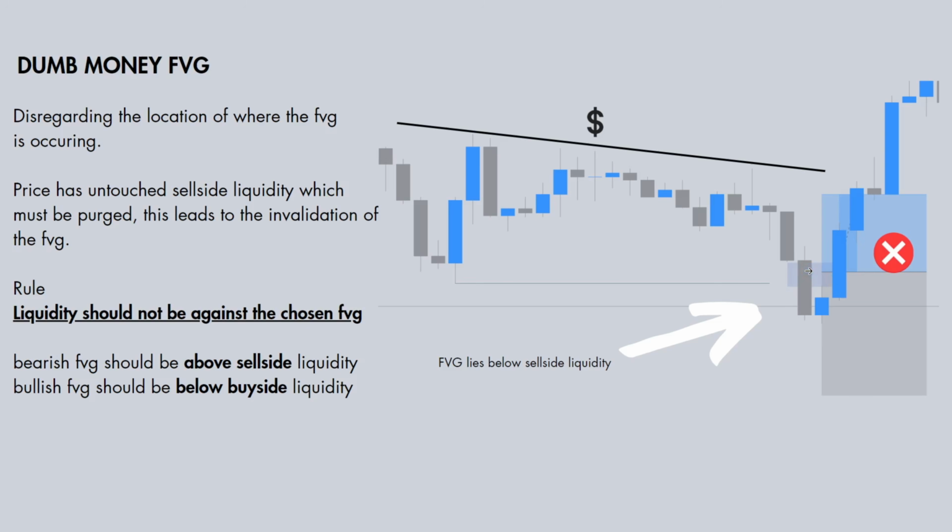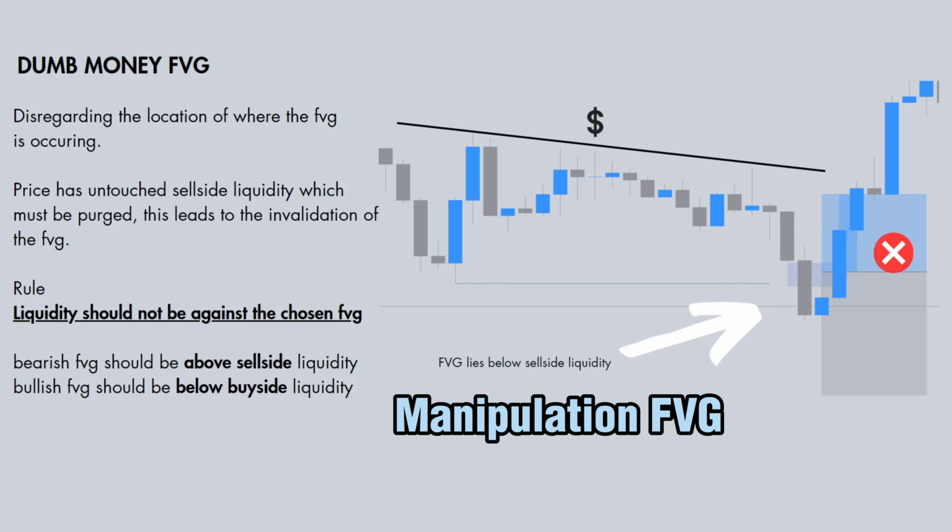Firstly, we have to understand what we should not be doing when picking our fair value gaps. In this case, we have a bearish fair value gap. We're looking to sell down. However, we have sell side liquidity that price looks to end up taking out. What does this do to our fair value gap? It allows price to fully invalidate it, causing us to take a loss.